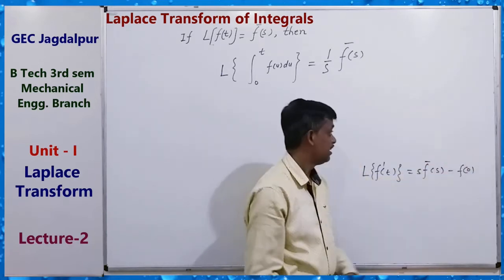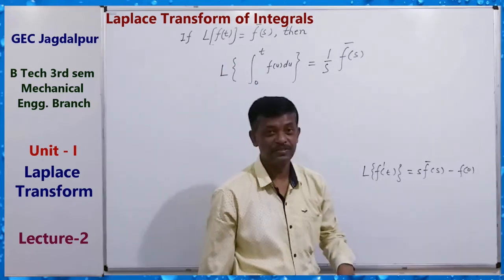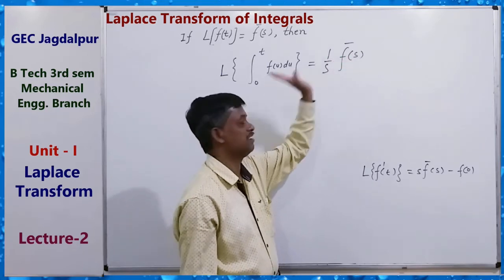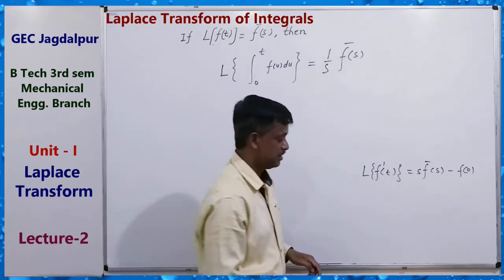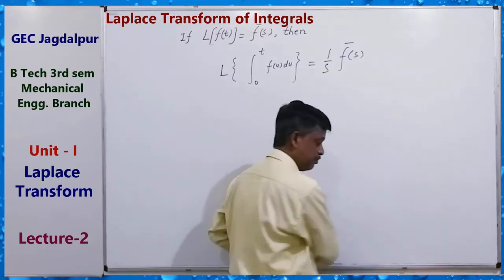Then here also the Laplace transform of the integral is the division of the Laplace transform of f(t) by s. Okay, so we can solve it very simply.